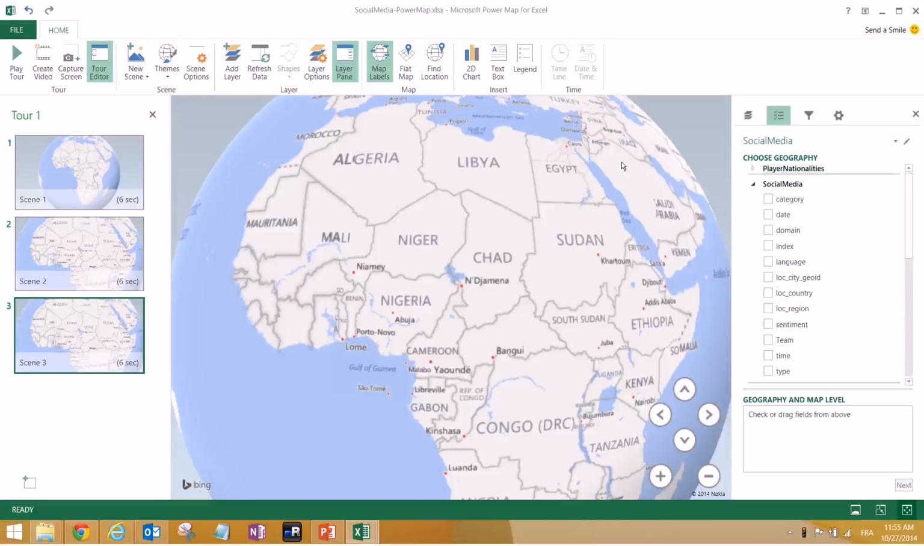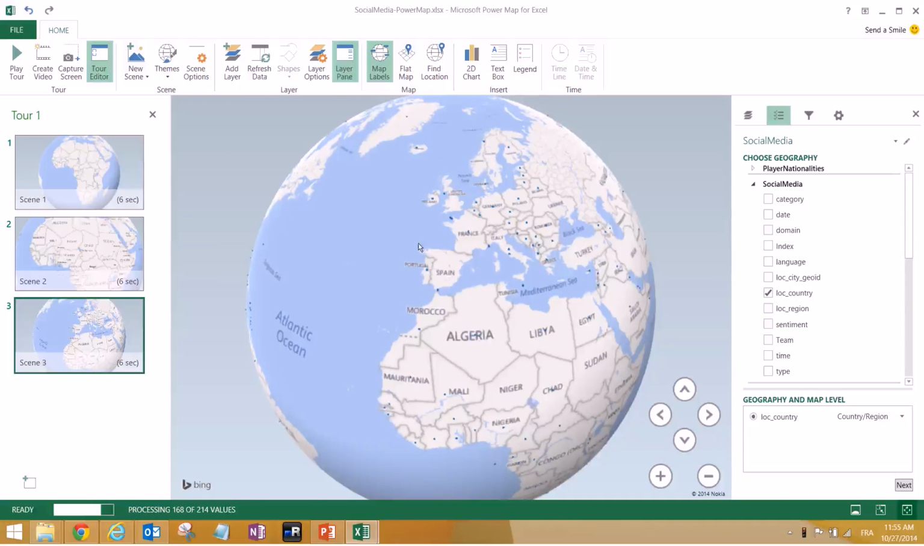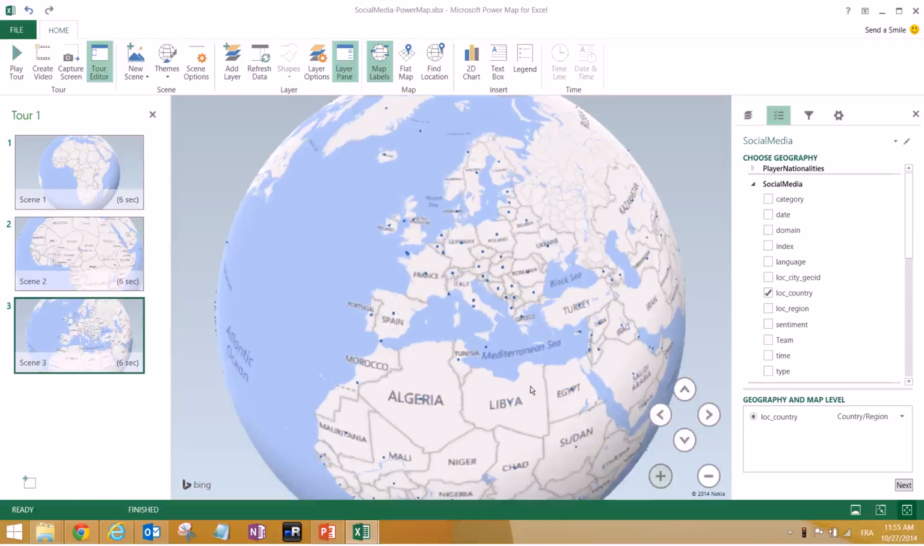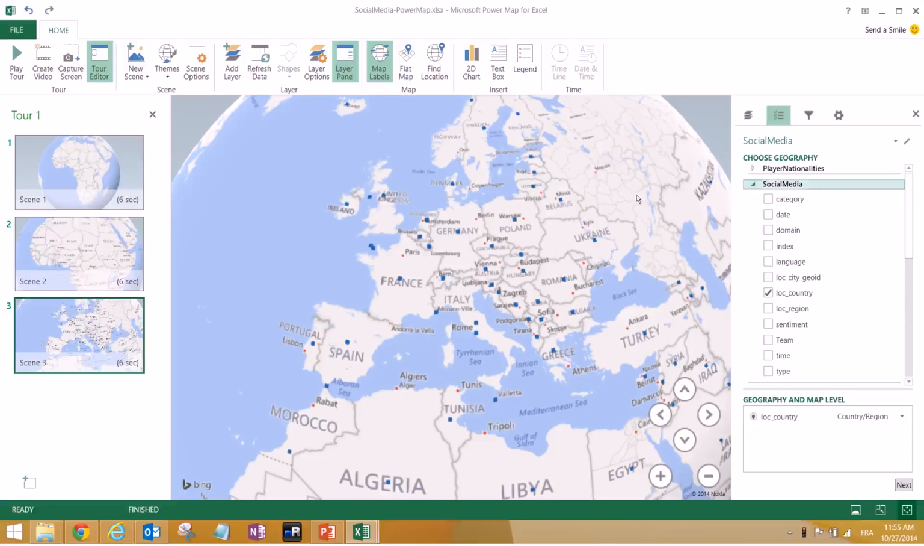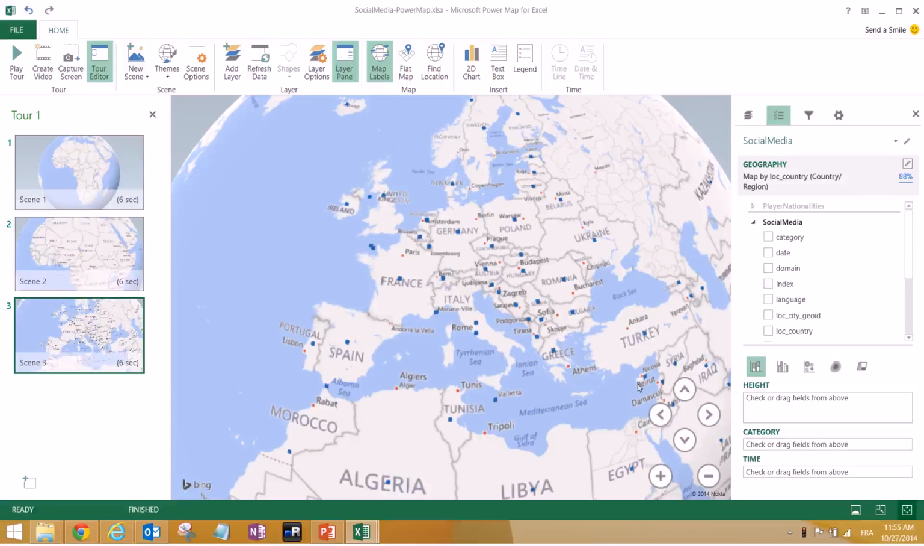So we said we will be dealing with the table called social media. Now it's asking us always the first question about geography. We only care about country. We can also map city and region, but we only care about country for now. And here are the countries already mapped. If you see, let's zoom. So the countries were already detected. Once we click next,